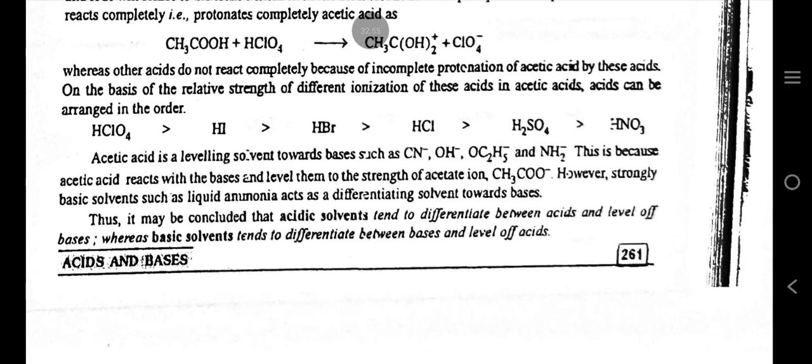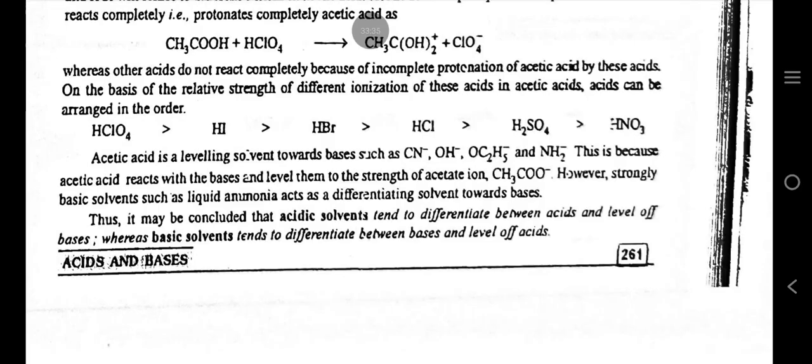On the basis of the relative strength of ionization, these acids in acetic acid can be arranged in the order. Look at the order. Acetic acid is a leveling solvent toward bases such as OH-, OC2H5- and NH2-. This is because acetic acid reacts with the bases and levels them to the strength of acetate ion. However, strongly basic solvents such as liquid ammonia act as a differentiating solvent towards bases.